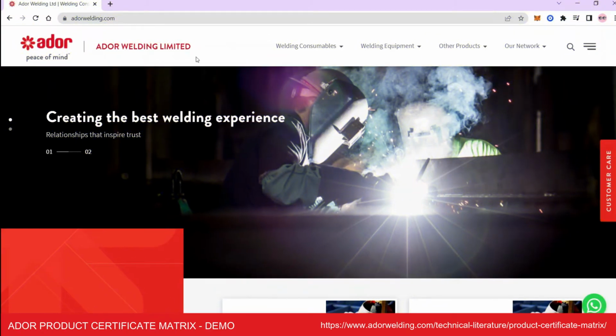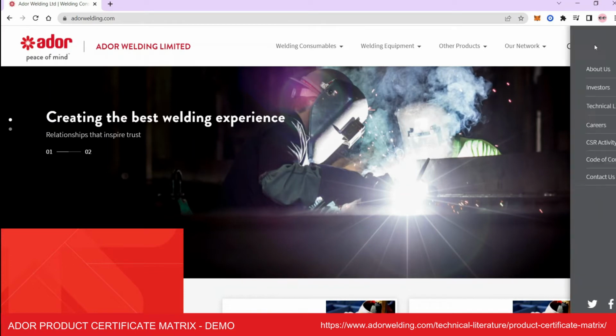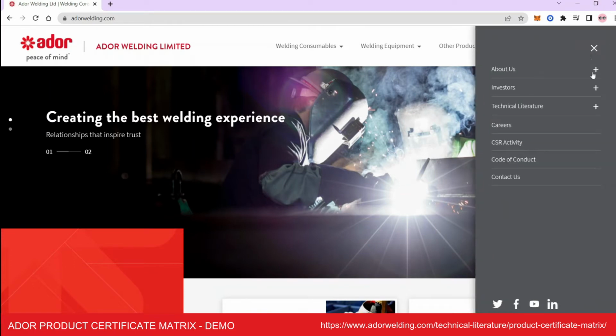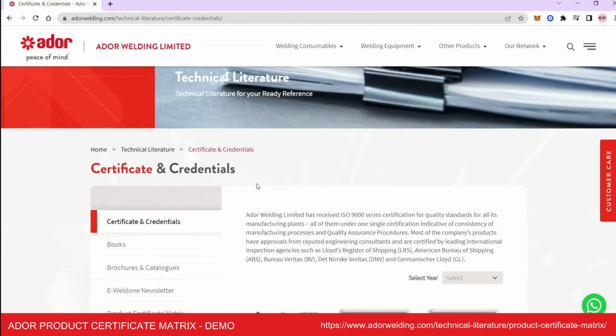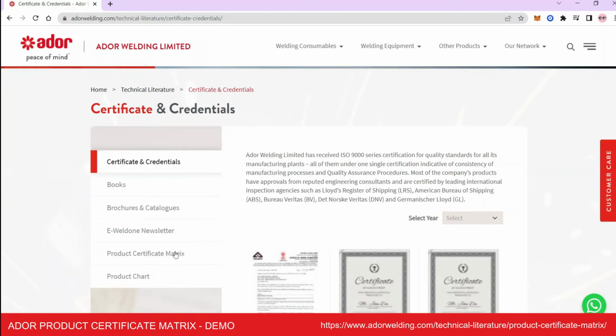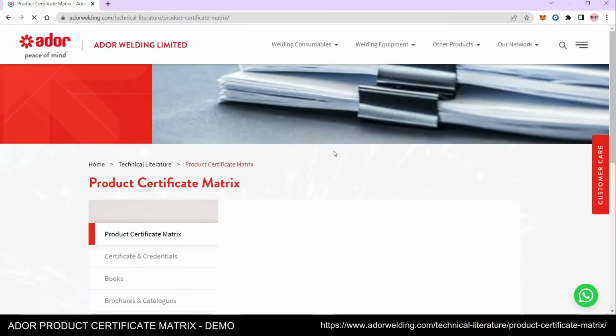Open your internet browser and visit adorwelding.com. Click on the menu icon. Select Technical Literature. From the drop-down, select Certificate and Credentials. On the left menu bar, click on the Product Certificate Matrix.